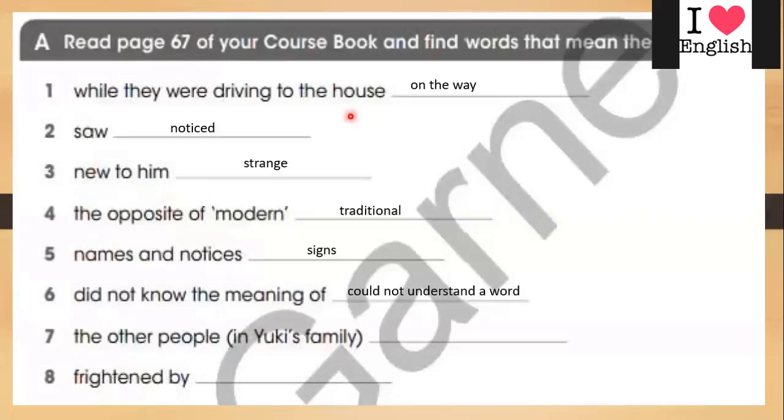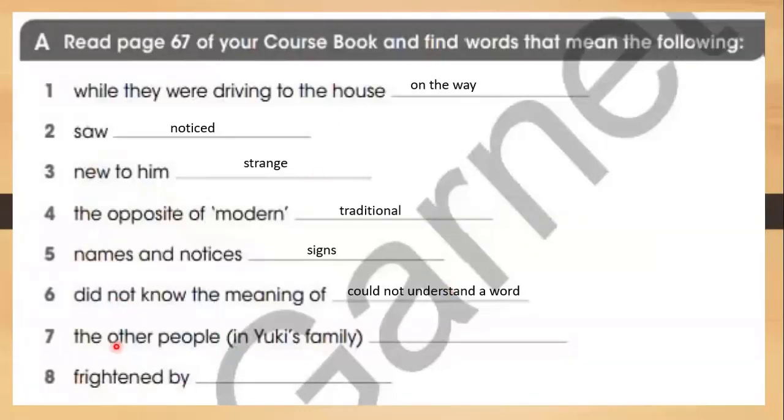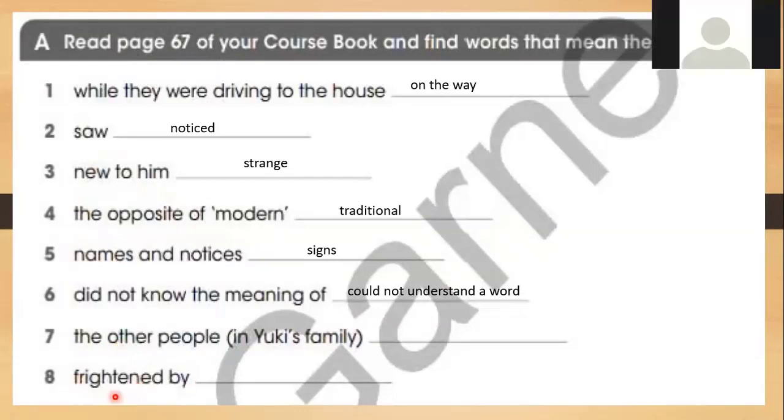Could not understand a word. I can. Yes, Rubin. Can you read this part and this part? And Celine, you will be the seventh one, and Fatima will be the last one. Okay, Rubin. Didn't know the meaning of, could not understand the word. Yes, so they are the same meaning. We can say didn't know the meaning of or couldn't understand a word. So this is the same as this.